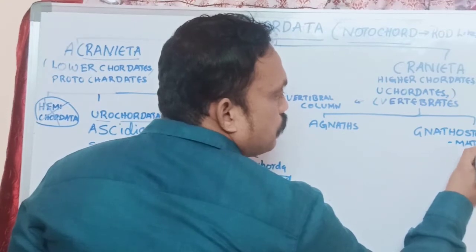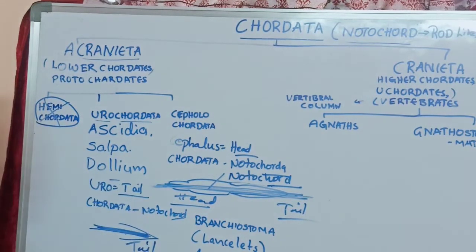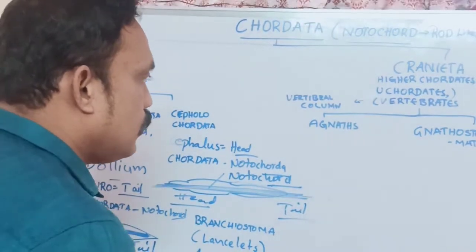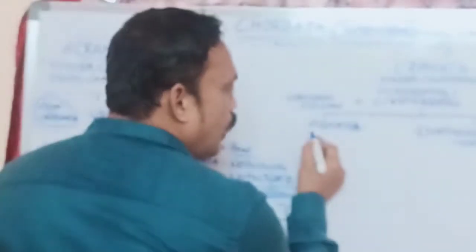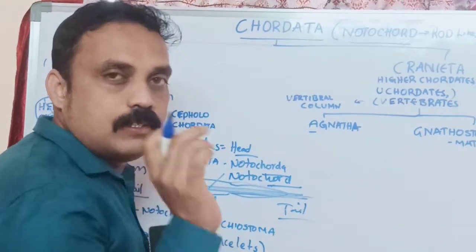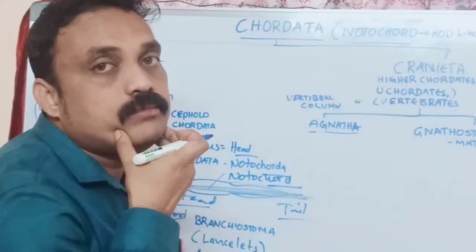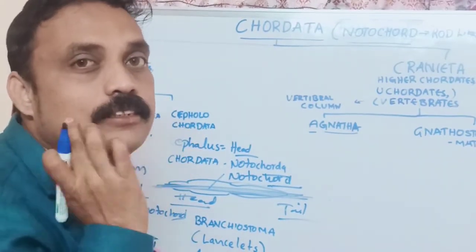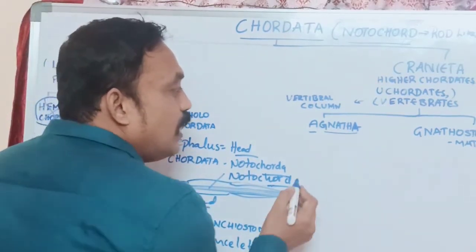A means absent. Generally, before the word it becomes A, that is nothing but absent. What is absent? Gnathus. Gnathus means jaw, upper jaw and lower jaw. These jaws are absent in some organisms, so we can call them Agnatha.